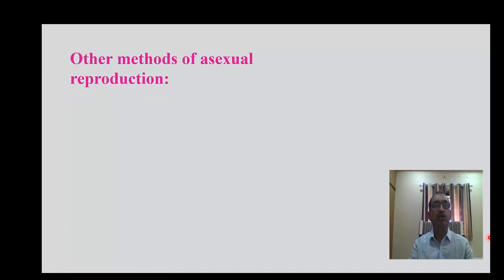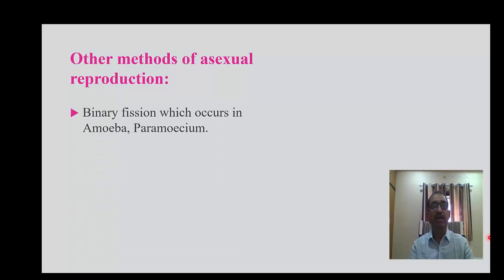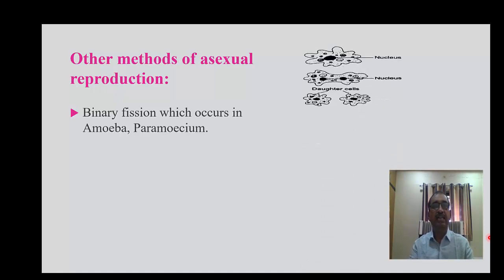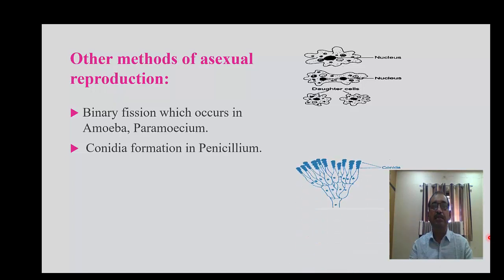Other methods of asexual reproduction: one is binary fission, especially in amoeba, paramecium, etc. In binary fission, a single cell divides into two daughter cells, and these two daughter cells act as new individuals. The second one is conidia formation in Penicillium.